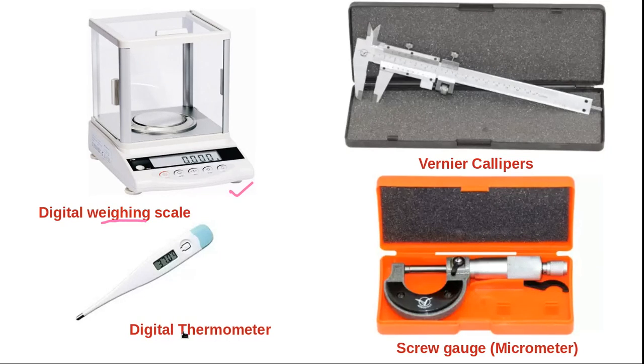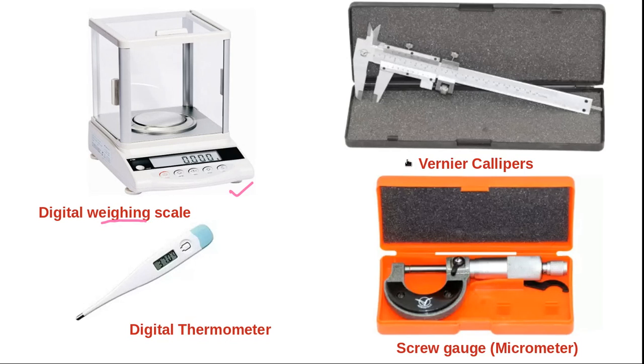And in olden days, for the thermometer, people were using the glass type of mercury thermometer, which we cannot use for kids. But nowadays people are using this digital thermometer, which has a plastic coating body, so it's very comfortable for kids. And nowadays more advanced digital thermometers are there, in which there is no need to touch the body and you can measure the temperature.